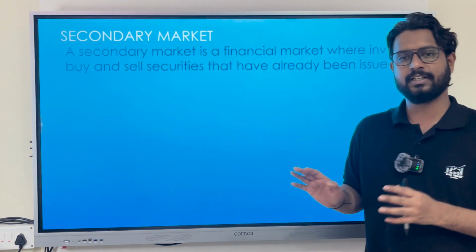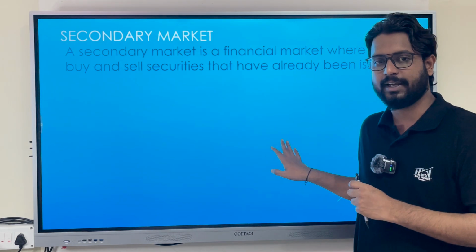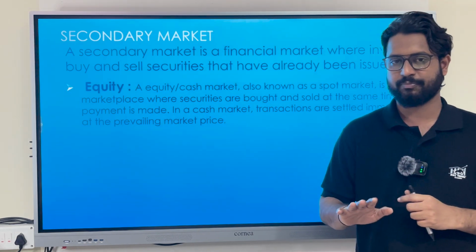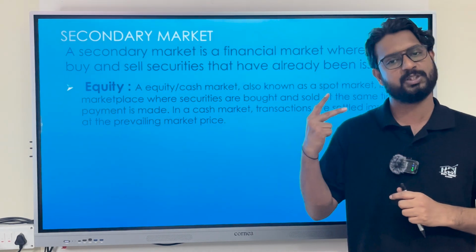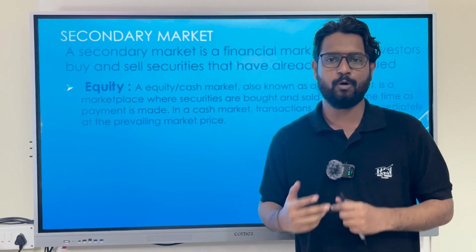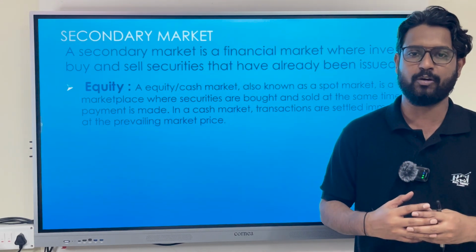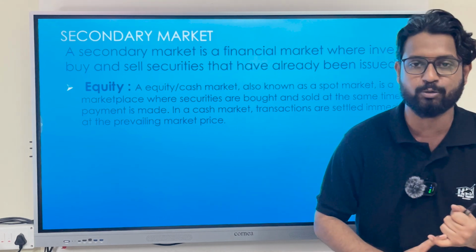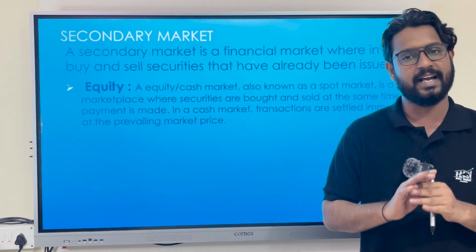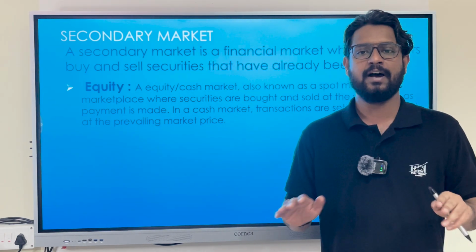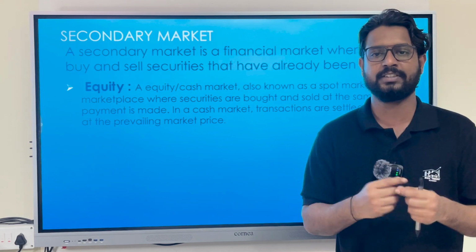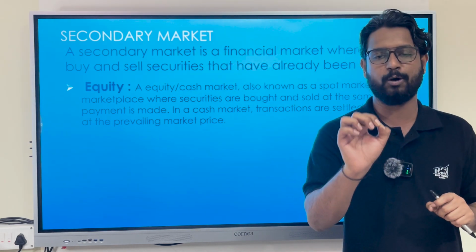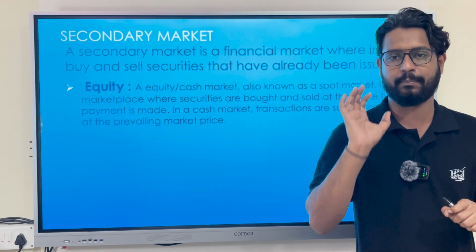Now, let us consider the segments that come under secondary market. The first one is equity. Equity is also known as cash or spot market, right? Here you buy and sell securities at the same place, at the same time, at the market price, whatever it is running over the counter. The transactions are immediately settled and exchanged at the market price, whatever it is trading at in the marketplace.